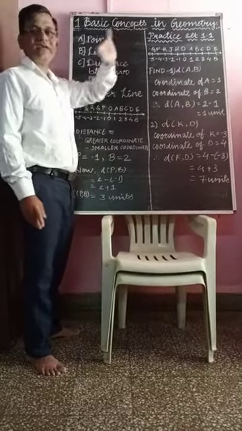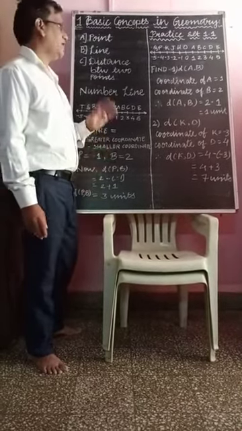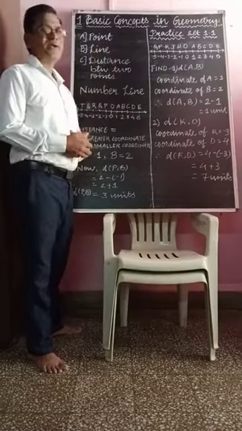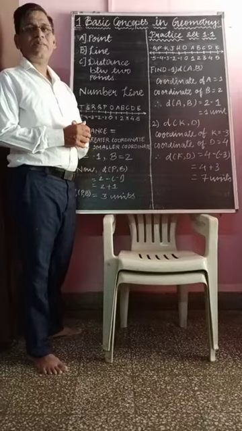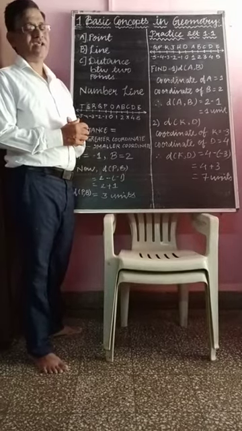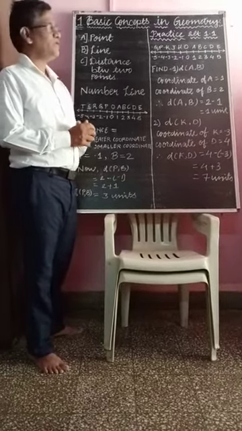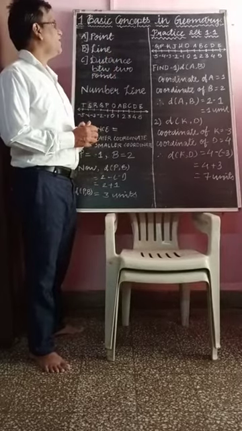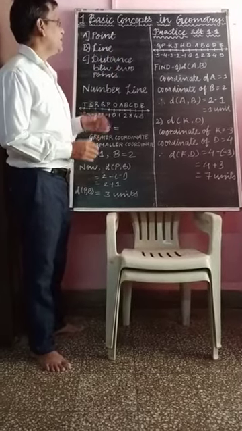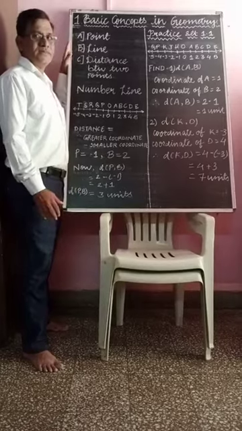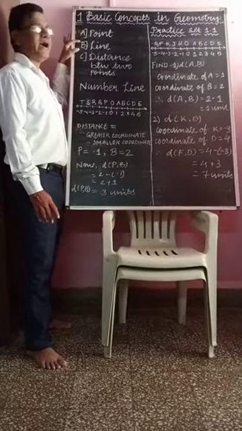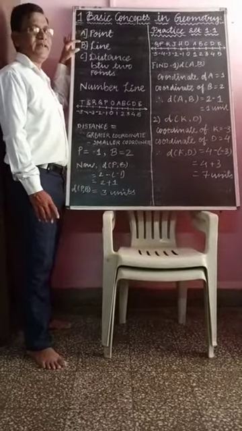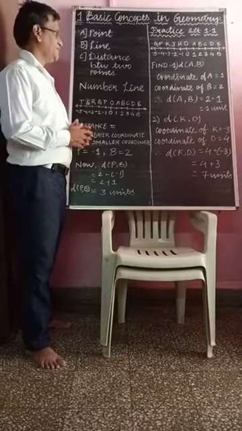Before starting the chapter, I will explain the main highlights of this chapter. The first is point, second is line, and third is distance between 2 points on the number line.